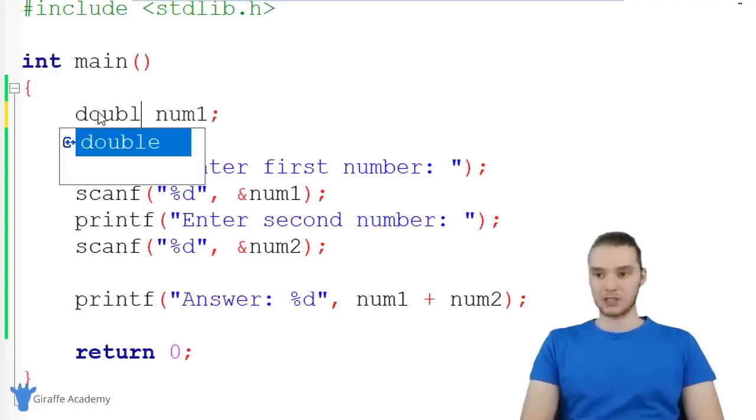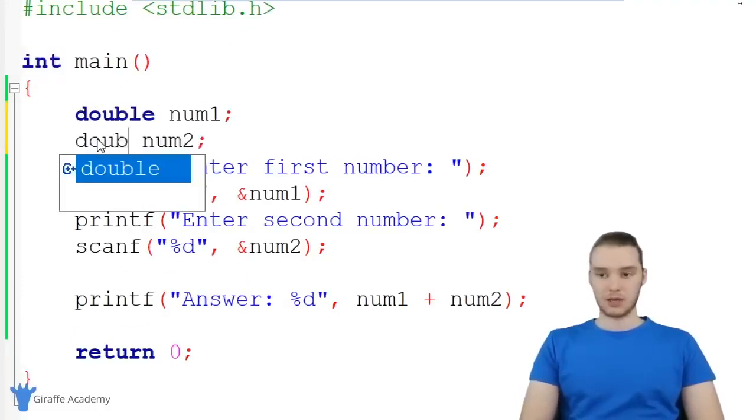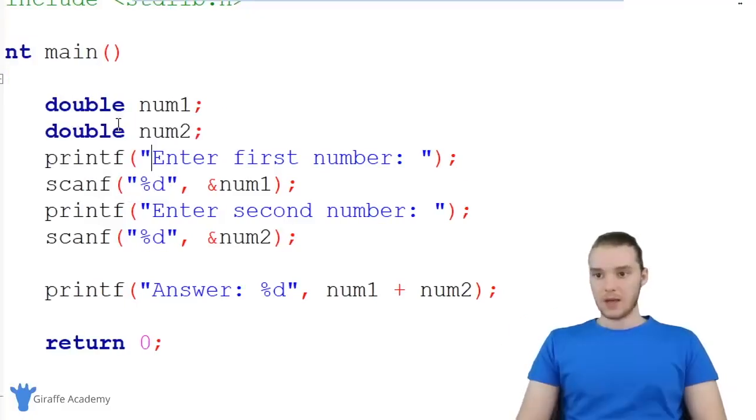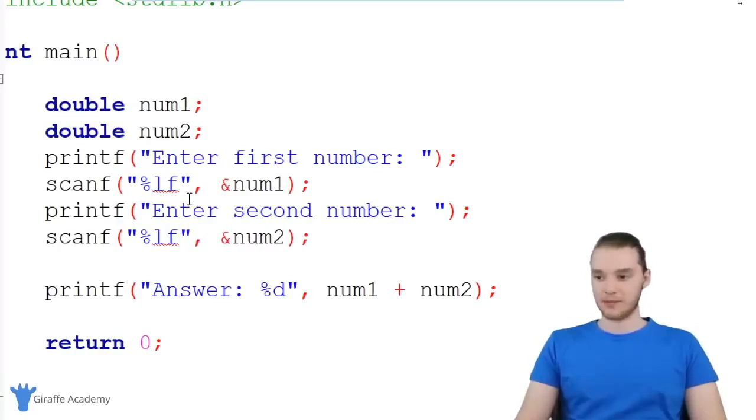So over here, I'm going to change these to double. So I'm going to say num1 is going to be a double, num2 is going to be a double. And since we're getting doubles as input, we're going to have to come down here and modify these. So right now, this is accepting an integer, but we want to make this accept a double. So normally, if we're using printf and we wanted to print out a double, we would say f, and that stands for like floating point number. But when we're scanning for a number, if we want to use a double, we have to say LF, just like that. So down here, I'm also going to say LF, and we'll change this to just F.